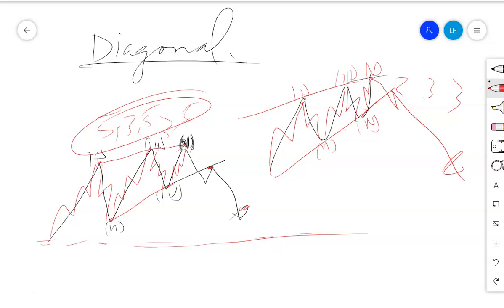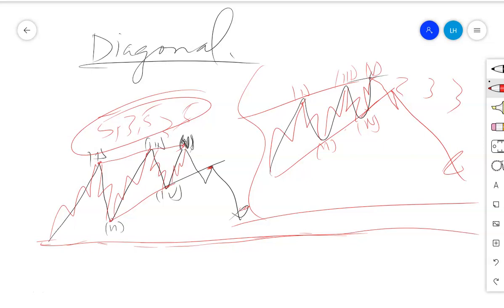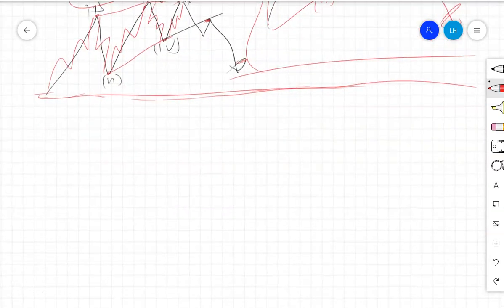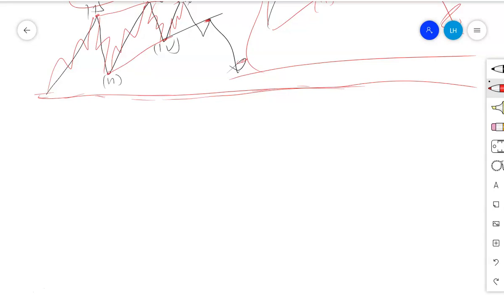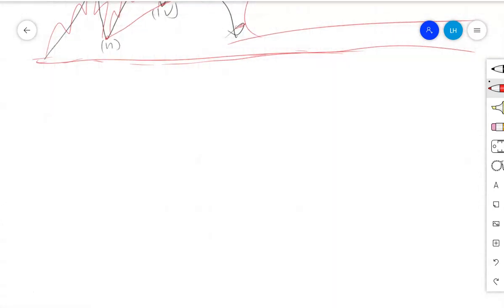Go and watch the session on diagonals, where I discussed those things in detail. If you need to understand the issues on diagonals, go and watch them there. But here I need to give you the concept of how channels may work, and this is one of the points where Elliott wave relates with what we call price action.